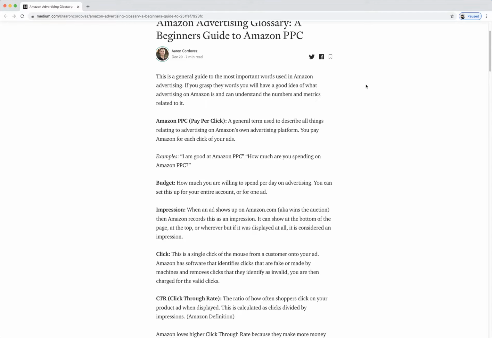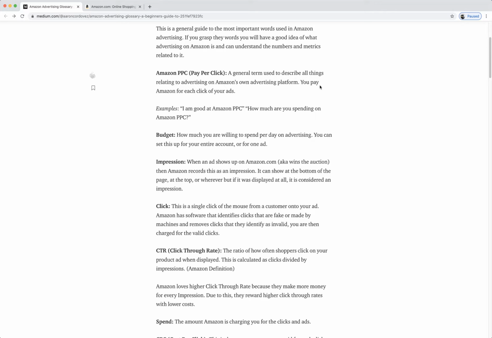All right, so let's just start off, and welcome to this training. All right, so Amazon PPC. Now, what do people mean when they say Amazon PPC? So yes, it is pay per click, a general term used to describe all things related to Amazon's advertising. Now, the reason I'm going over this is because it's actually not a proper term. Amazon does not use this term. If you go to Amazon, they call it different things. They'll call it Amazon advertising or Amazon sponsored products because they're sponsoring the products. They don't actually say this, so people have just adopted this term. But that's what they mean.